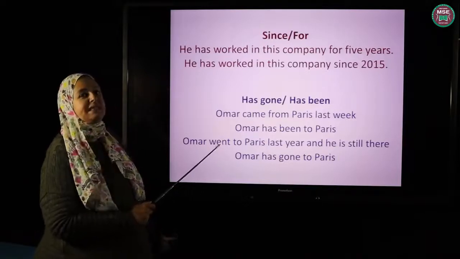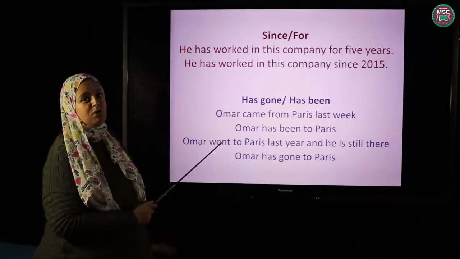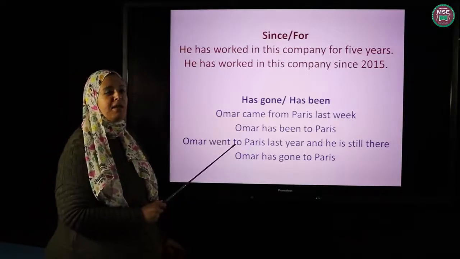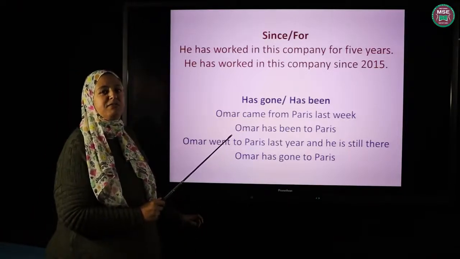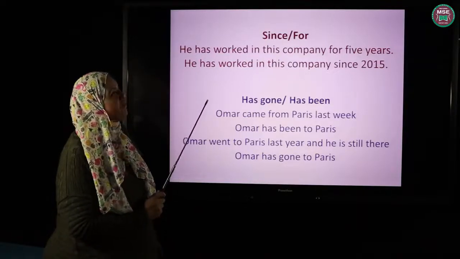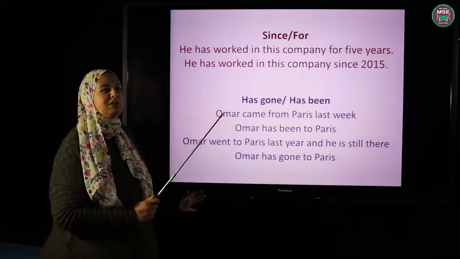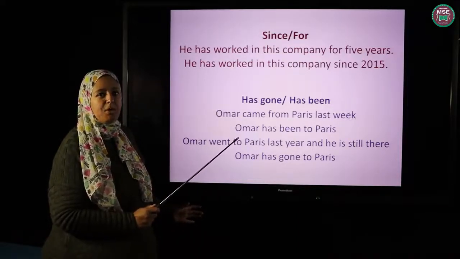I have also since and for. Since and for are also two keywords for the present perfect, but they have a little difference between each other. He has worked in this company for 5 years. I use for when I talk about a period of time, okay?